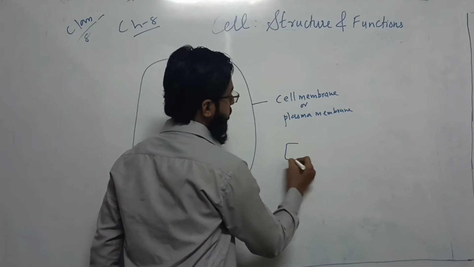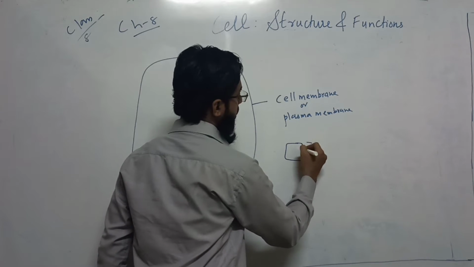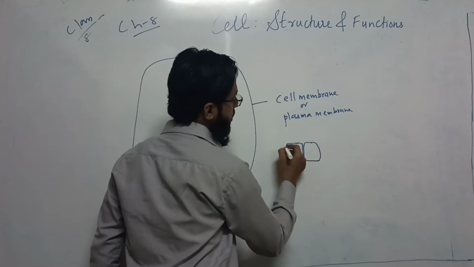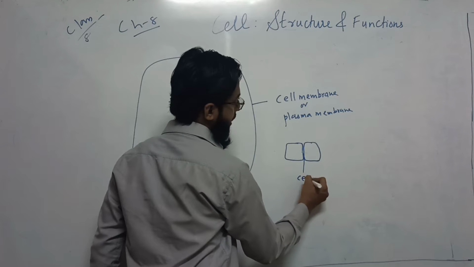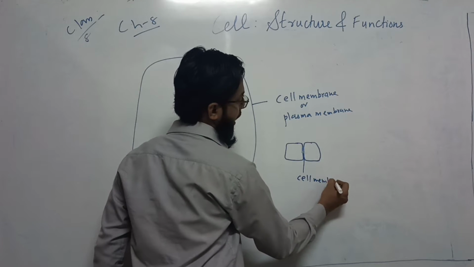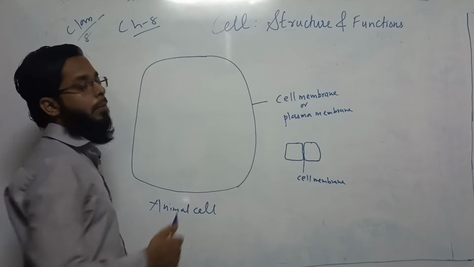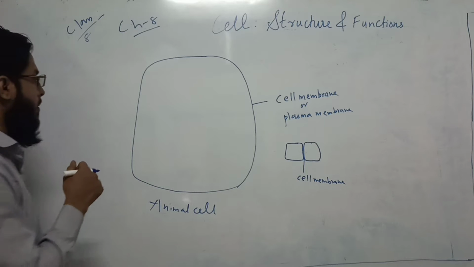For example, in the case of animal cells, one cell is here, another cell is here. So both cells are separated by the boundary known as the cell membrane. Each cell has its own cell membrane, and the cell membrane is living.